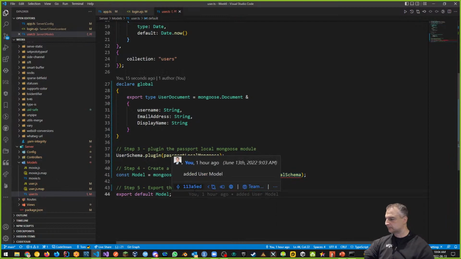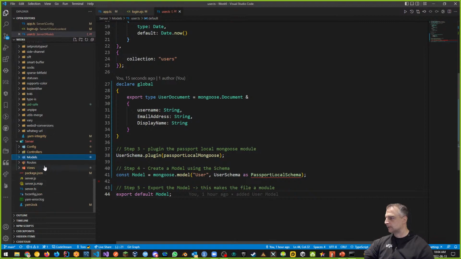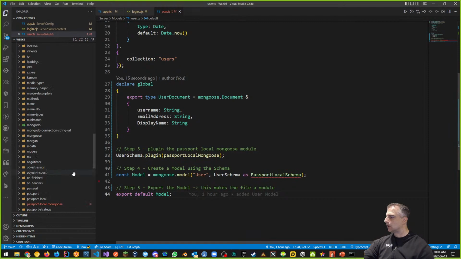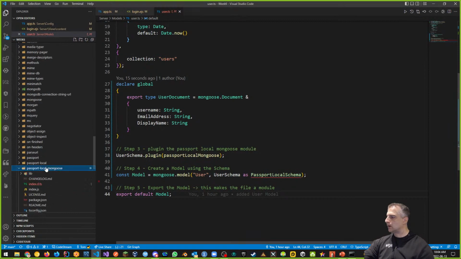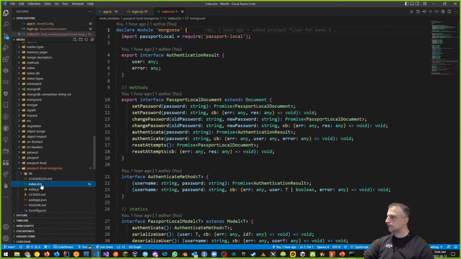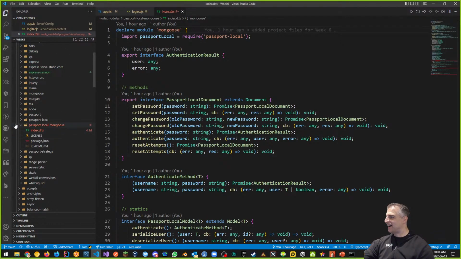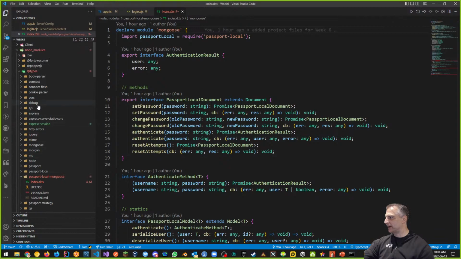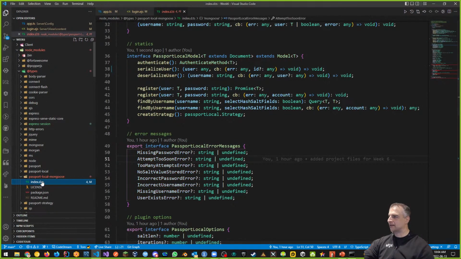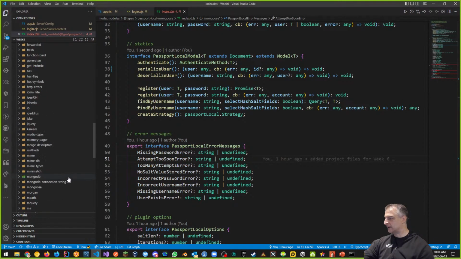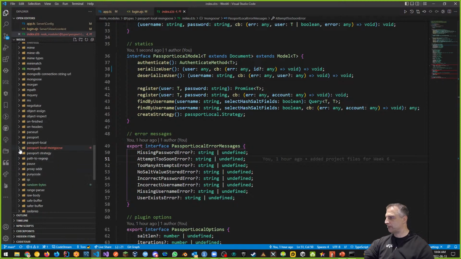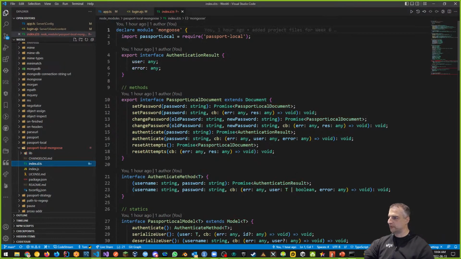With the node module, there was an error, and then I dropped Passport local mongoose with yarn remove, and then I reinstalled it, and it worked fine after that. Yeah, I don't think it's going to do that for me. I wish I was that lucky. The reason for this is because there's two. There's one here in index.d.ts, and there's one down in here, which is the actual Passport local mongoose. So there's two.